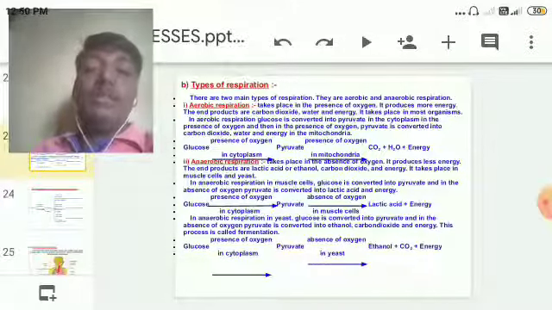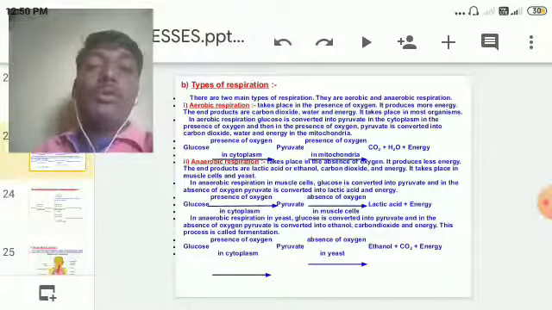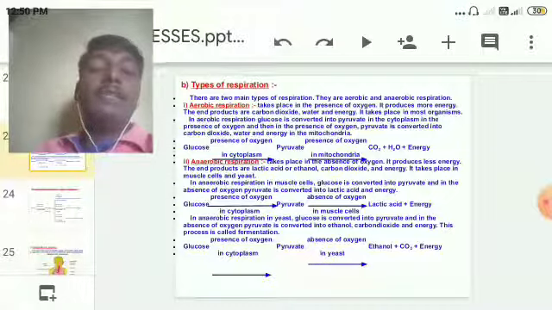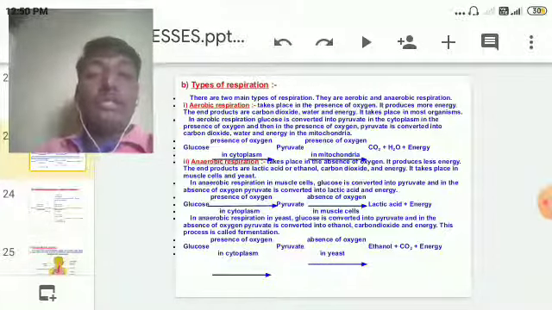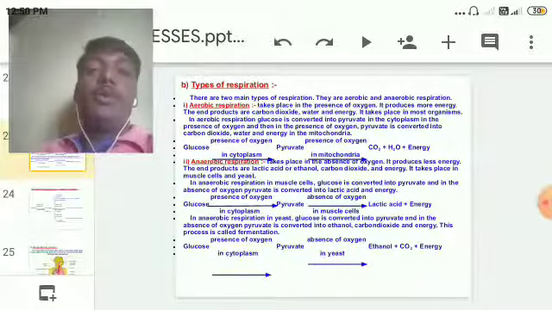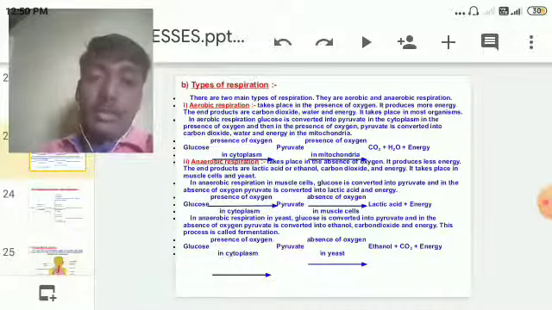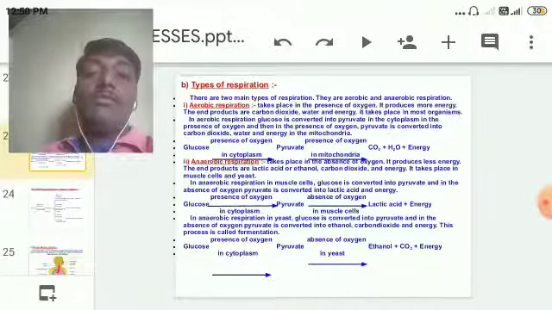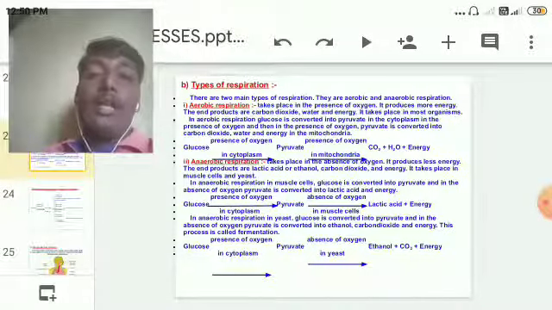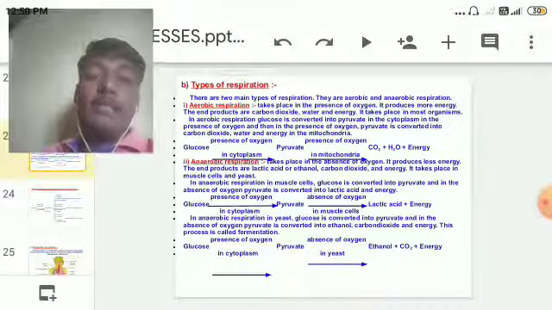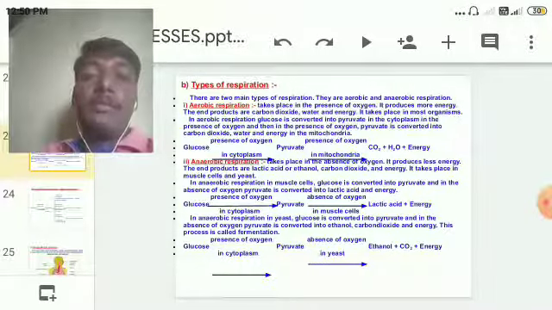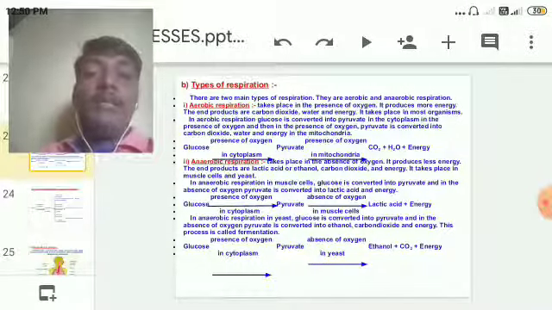You are seeing in the slide I have given where anaerobic respiration takes place. It takes place in the cytoplasm. Glucose breaks into 3-carbon pyruvate in the cytoplasm, and then pyruvate breaks into lactic acid and energy in the absence of oxygen. Where does it take place? In the muscle cells of our body. There lactic acid is formed and energy is released.